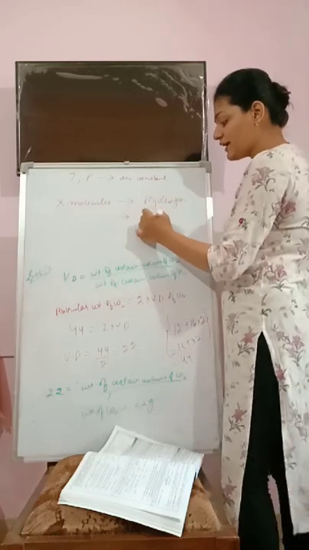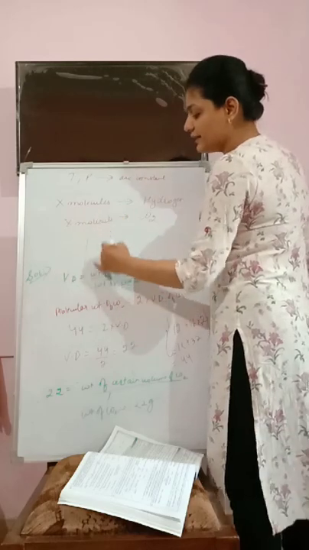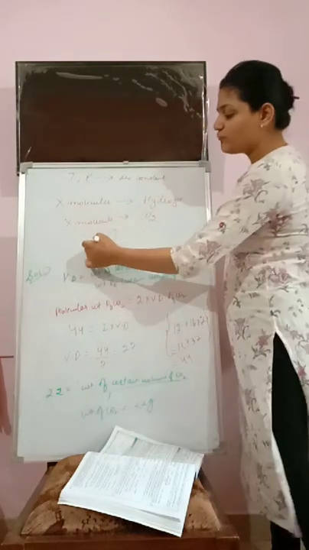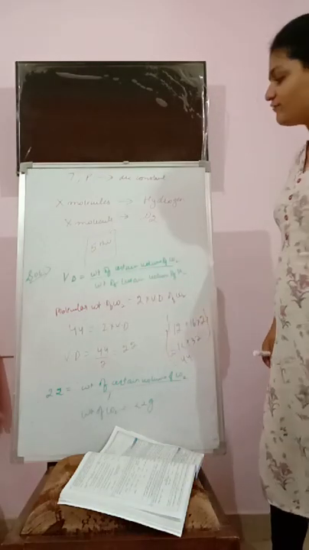You got my point? For example, if there is a cylinder, it contains 5 molecules of O2.